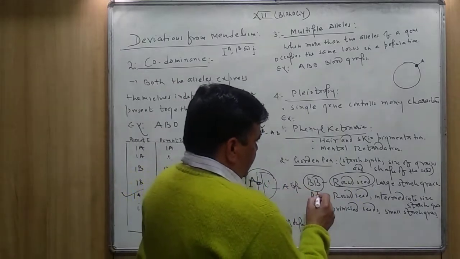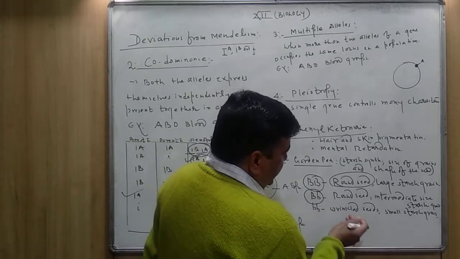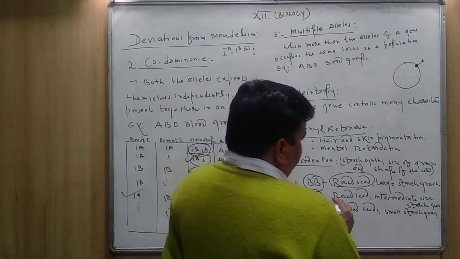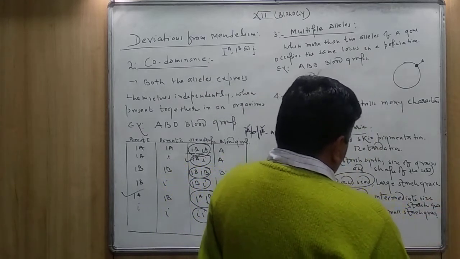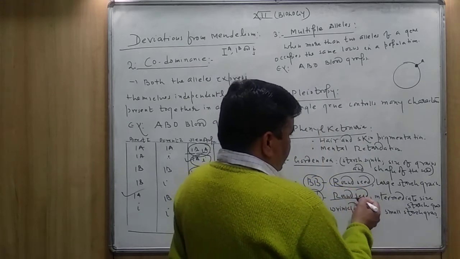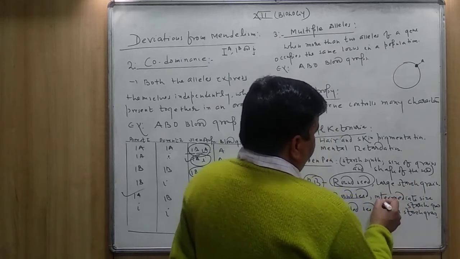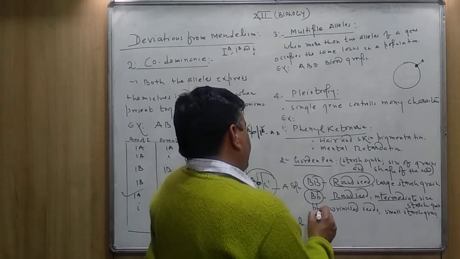If the gene is present in the heterozygous form, it also controls the shape of the seed and the grain size. In this form, the shape of the seed will be round and the size of the starch grain will be intermediate.